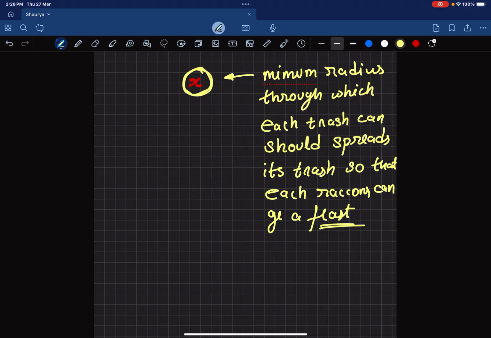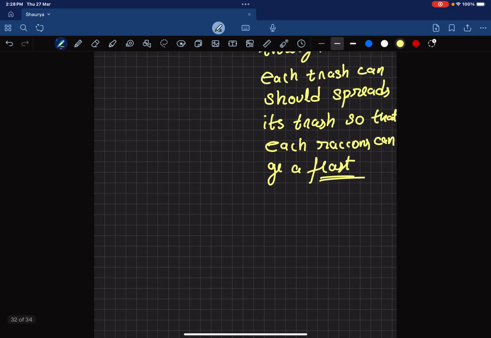All right, so what does it mean? Let's say there is a single raccoon here, R, and a single trash can here, T, and this is their distance, x, that I'm talking about.